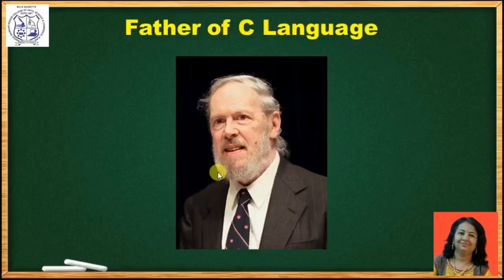In 1972, scientist Dennis Ritchie developed C language. So he is also known as the father of C language. But he combined some features of some previous languages like B language and BCPL language. Let us start with the history of C language.